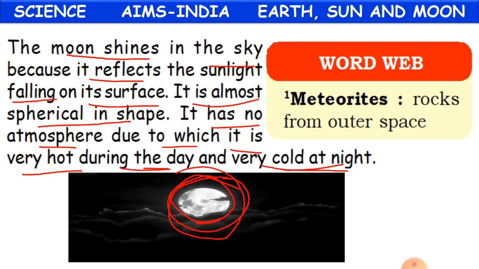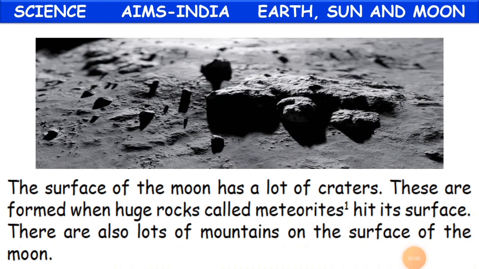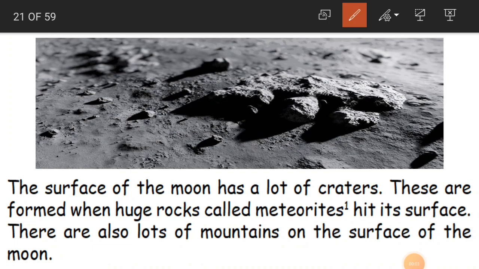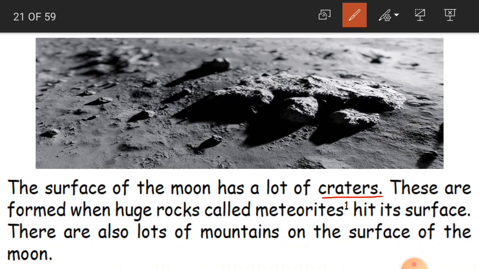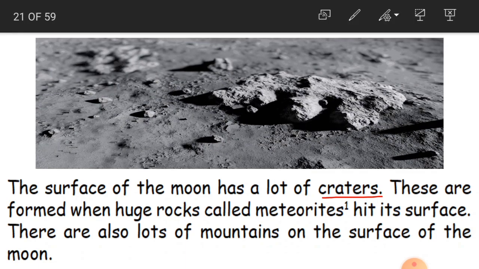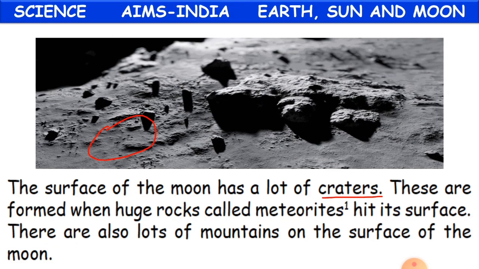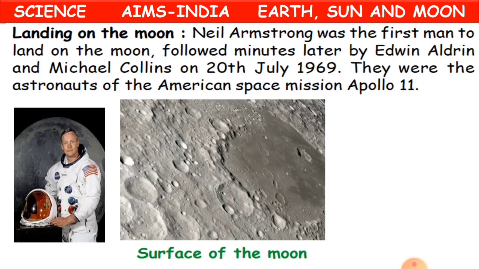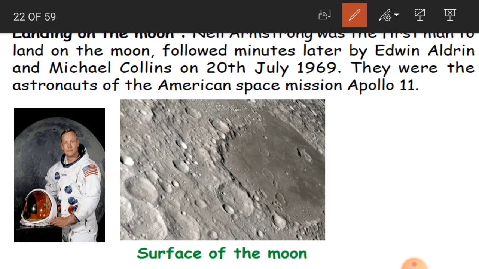Clear, children? Yes. See here, the surface of the moon has lots of craters. Craters are nothing but bowl-shaped, round-shaped depressions, so a low level area. I'll show you here, children. Are you able to see here? Yes, a round shape, little depressions we call a low level area. See here, all are of round shape. Able to notice, children? See, this is a big crater again. So we call these craters.